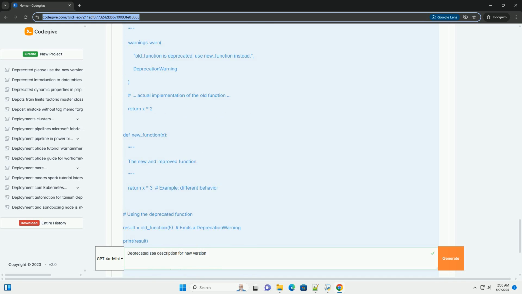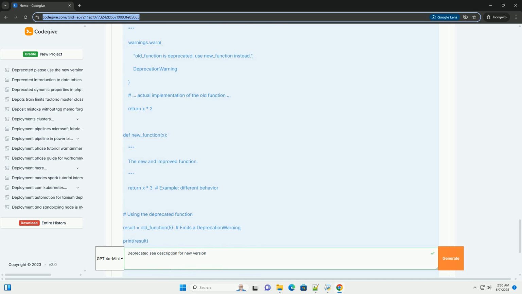Deprecate gradually. Don't remove deprecated code immediately. Give users enough time to adapt their code. Consider a deprecation period of at least one major release cycle. Document deprecations: clearly document the deprecations in your API documentation. Use decorators or annotations: in languages that support them, like Python and Java, use decorators or annotations to mark code as deprecated. This makes it easier for users to identify deprecated code.